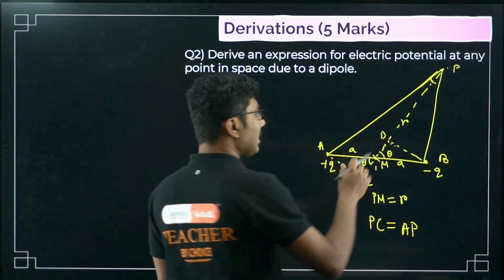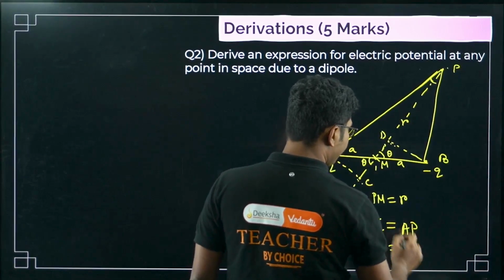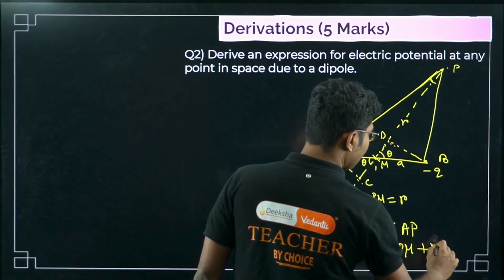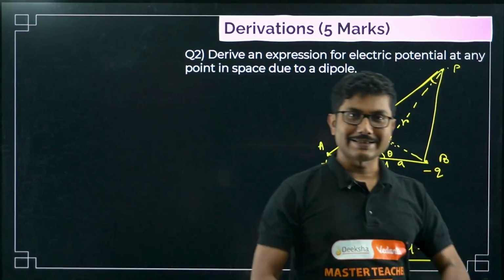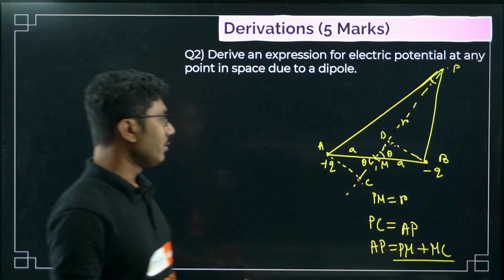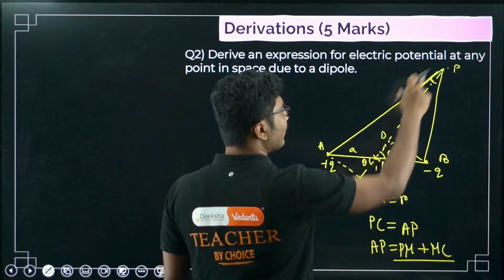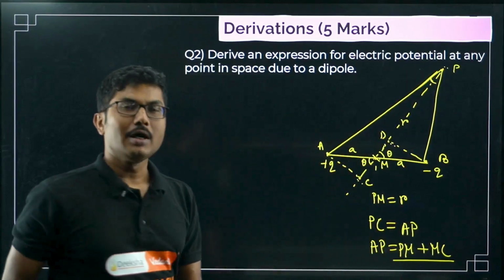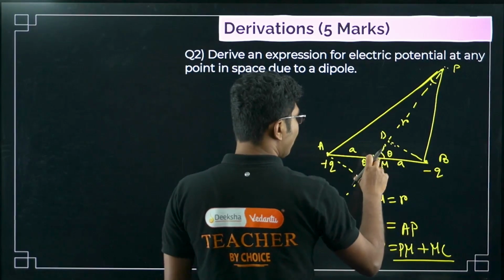So what is the meaning of that? AP is basically PM plus MC, right? If you understand this geometry, you just need to understand it. You don't need to prove it, you don't need to write it. Only the final result we will write directly. But you have to understand why we are doing it. If we can find this distance, we can find the total distance, and we already know the formula for potential of a point charge, so you can apply that, right? So what is this distance now?